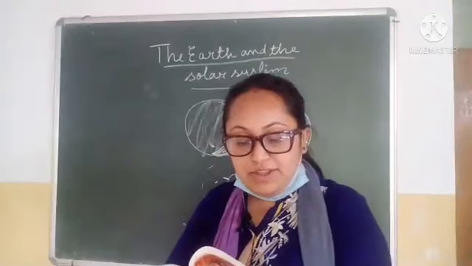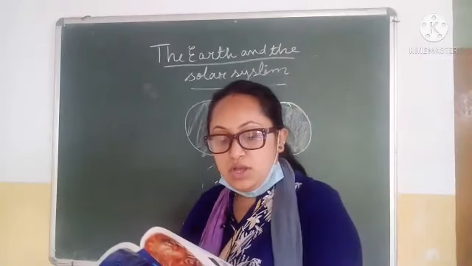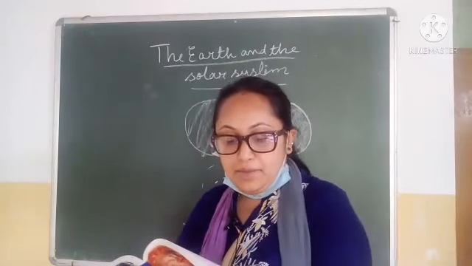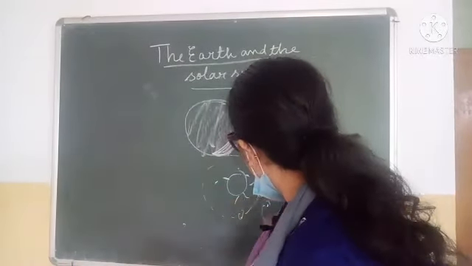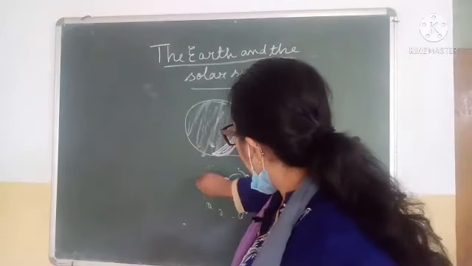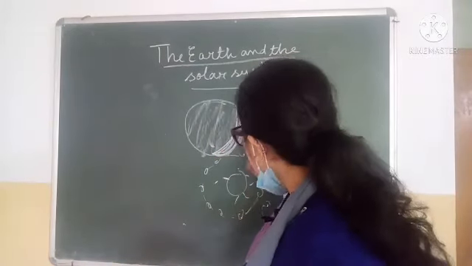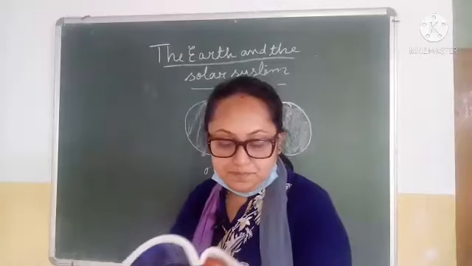Now this belt stretches from 250 million to 600 million kilometers from the sun, and in this belt of the orbit, there are many small planets which are known as asteroids, okay.